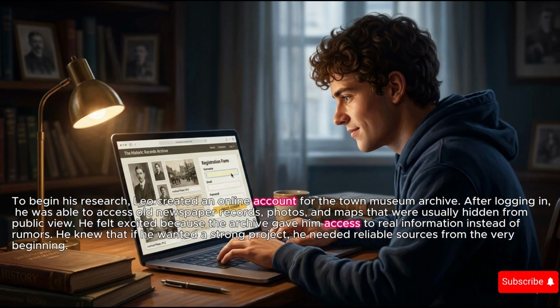To begin his research, Leo created an online account for the town museum archive. After logging in, he was able to access old newspaper records, photos, and maps that were usually hidden from public view. He felt excited because the archive gave him access to real information instead of rumors. He knew that if he wanted a strong project, he needed reliable sources from the very beginning.